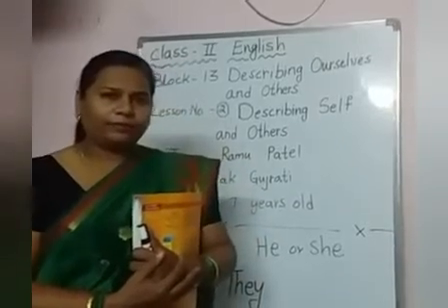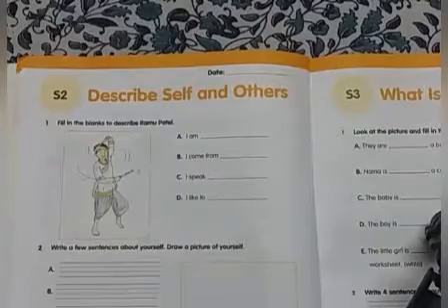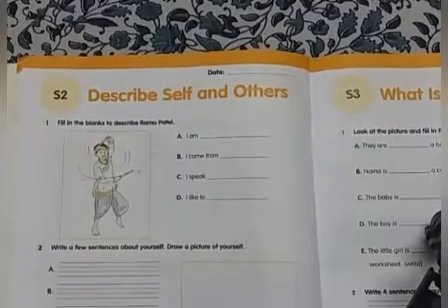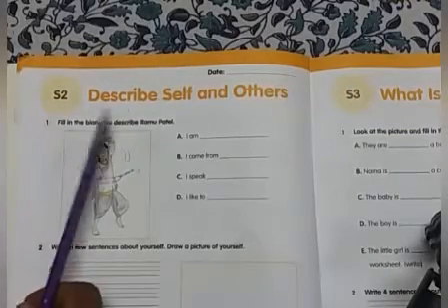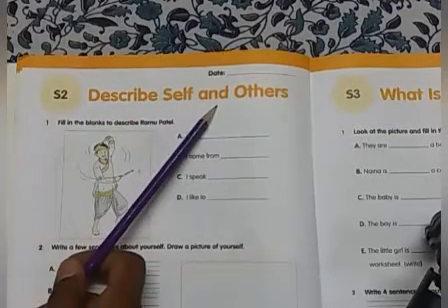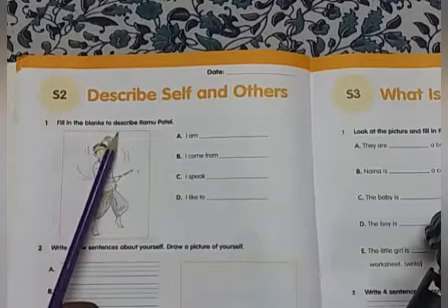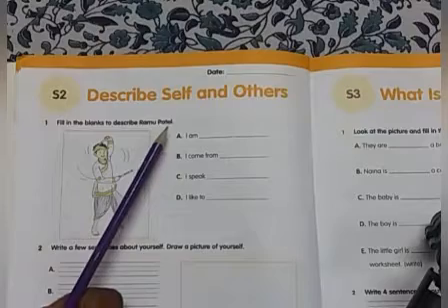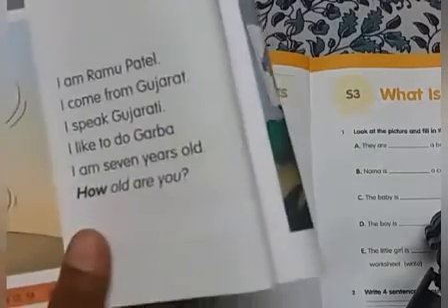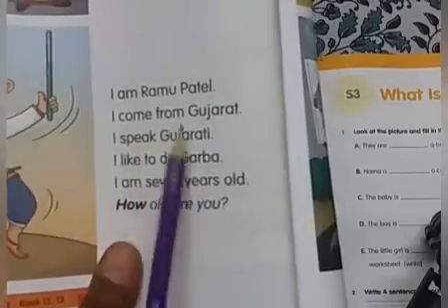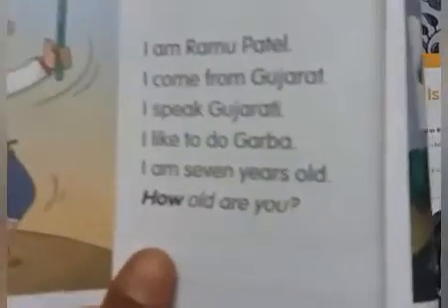Clear, children? Yes, children. Now all of you open your workbook, page number 26. Write the date, children. Lesson 2, describe self and others. The first bit is fill in the blanks to describe Ramu Patel. This we can do using the reader, children. With the help of the reader, we can write I am. See, children, here. I am Ramu Patel.